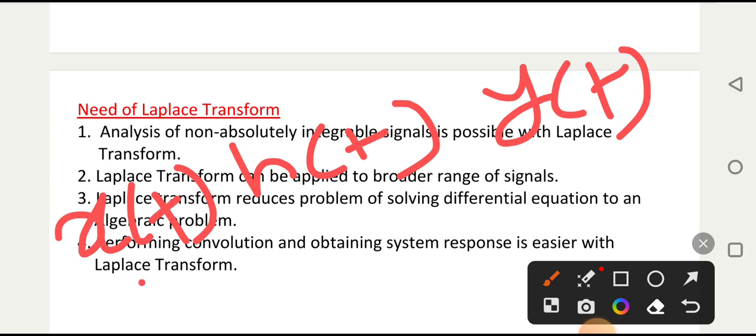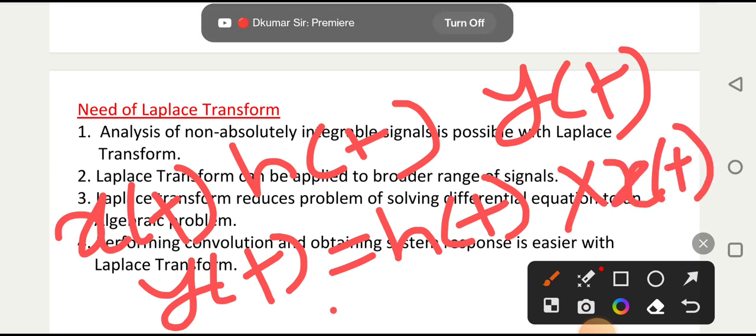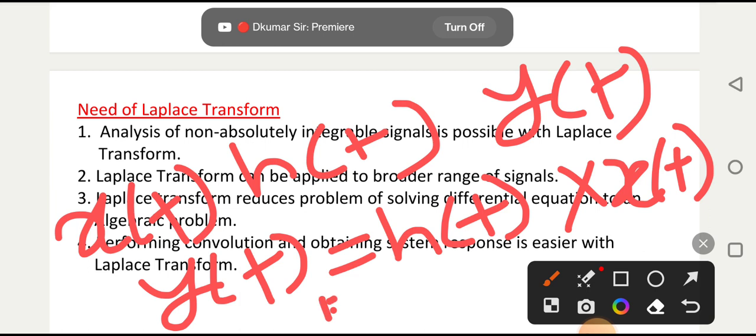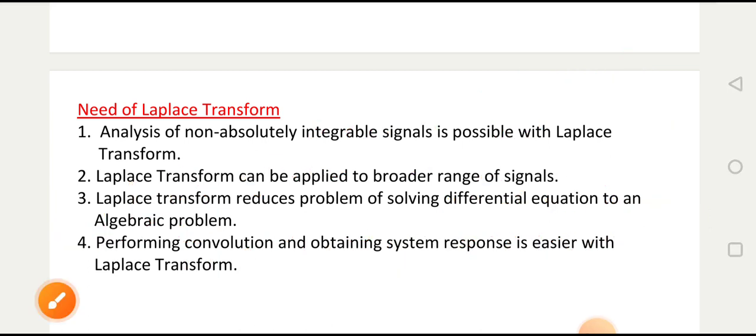So y(t) output is nothing but the convolution of impulse response with its input. In the frequency domain, it becomes H(omega) into X(omega). This convolution becomes multiplication in the frequency domain, but it's very hard with the Fourier transform, while this multiplication is easy with the Laplace transform.